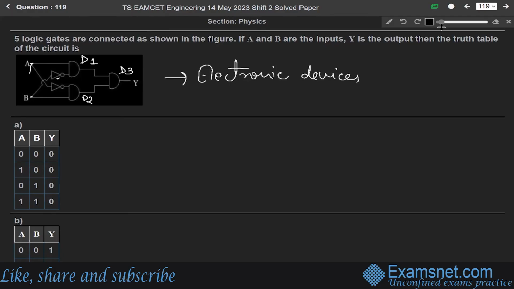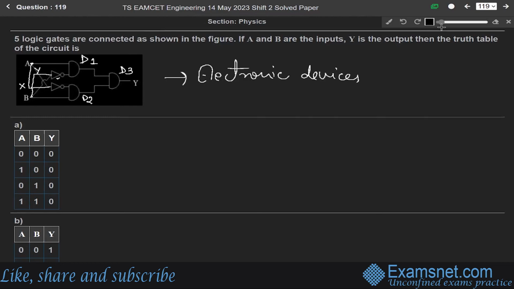Let us say we write X as the input coming from A into this NOT gate, and from B we write Y as the input into this NOT gate. D1, D2 and D3 are AND gates, and these two are NOT gates.